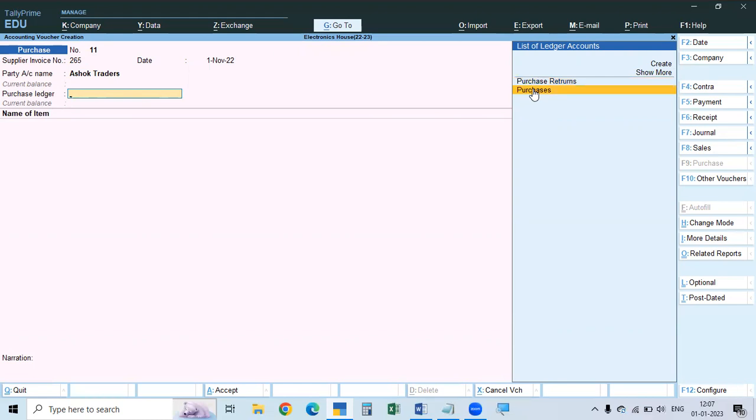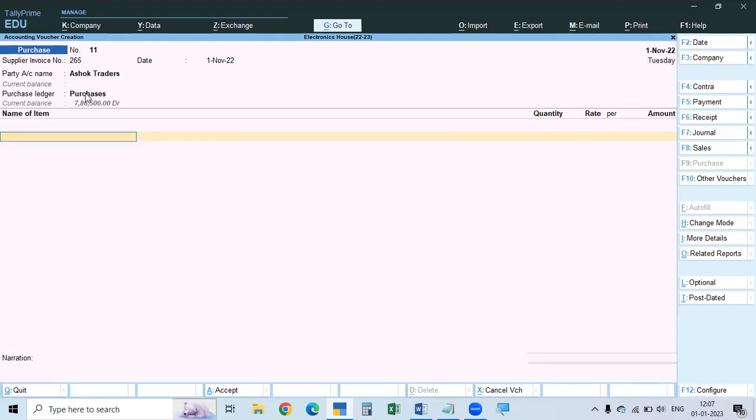So we are giving only purchases. Sometimes purchase 18%, purchase 12%, purchase 28%, like that. Or sometimes purchase raw material and purchase material, and so on. So we can give different names, and that name will be given here. The name of the purchase ledger. Okay, here, purchases. So given.